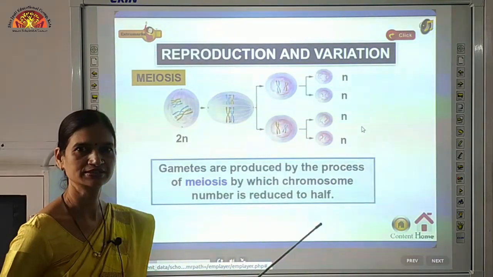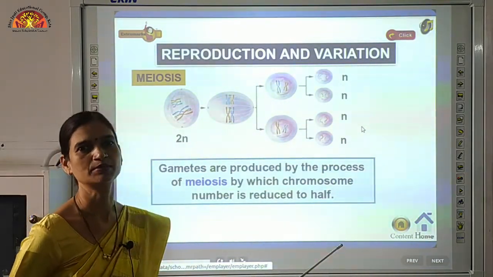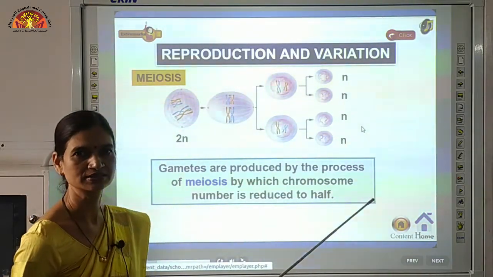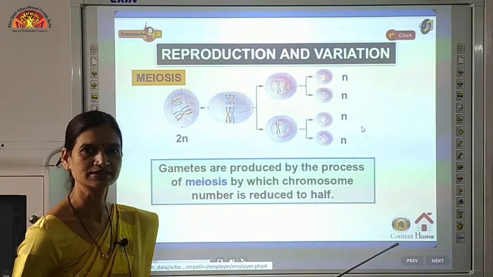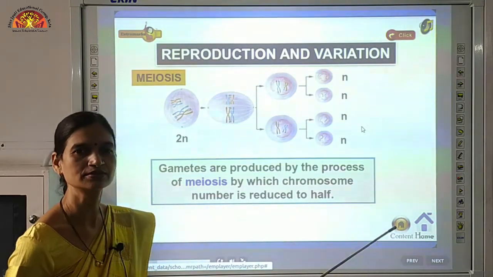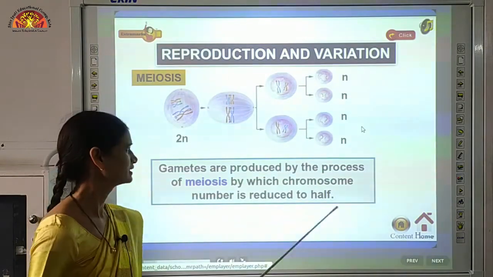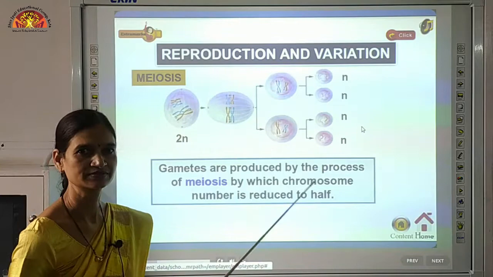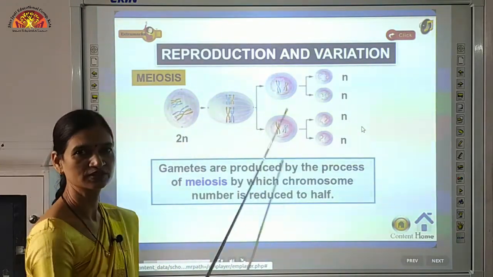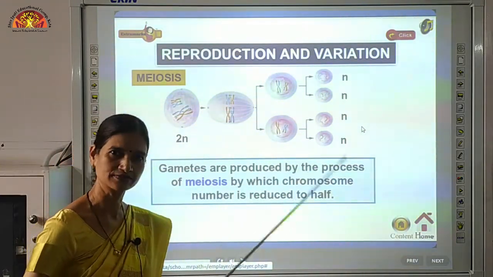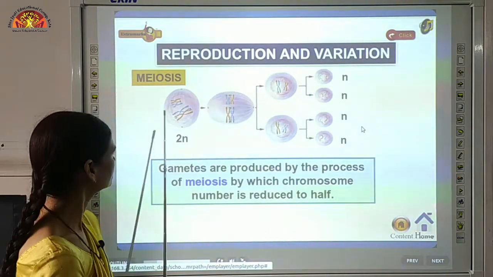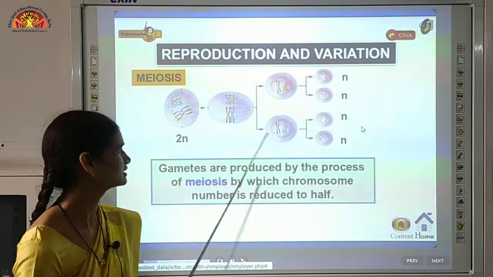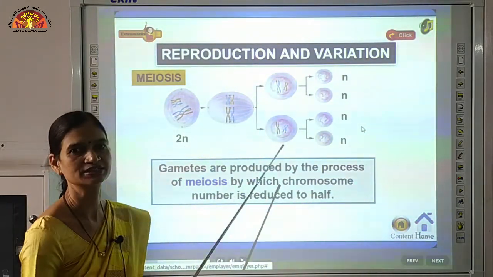Now how are these variations coming? We have studied in class 11th about mitosis and meiosis. Mitosis is the equational division which takes place in all our somatic cells. All the cells that divide do so through mitosis. Whereas meiosis, we have studied that crossing over takes place during prophase 1 of meiosis. It is the reductional division in which new combinations are formed.